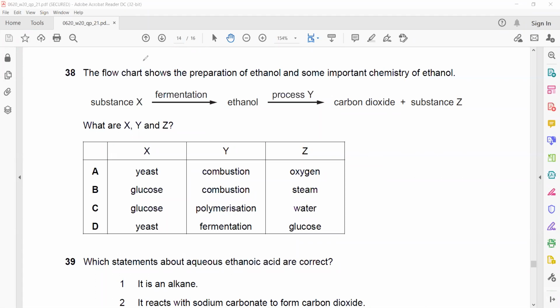So substance X is glucose. Yeast is used as an enzyme. Yeast has enzymes which act as a catalyst, but glucose by fermentation in the presence of the yeast, which has enzymes, catalyzes the reaction to form ethanol, and then ethanol is burned to produce carbon dioxide and water or steam.